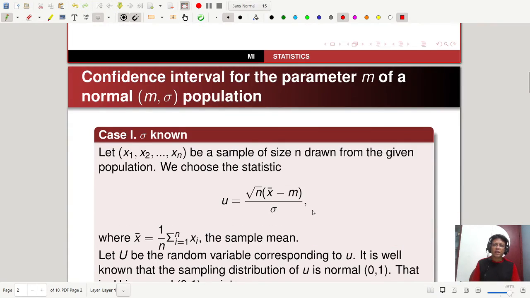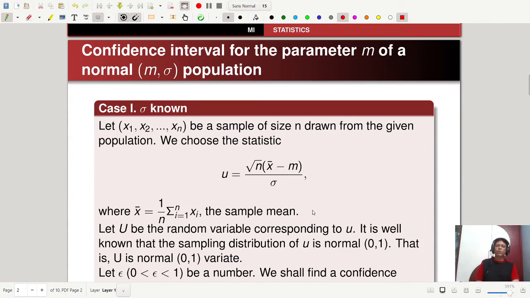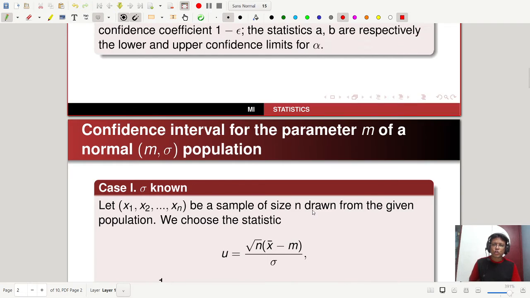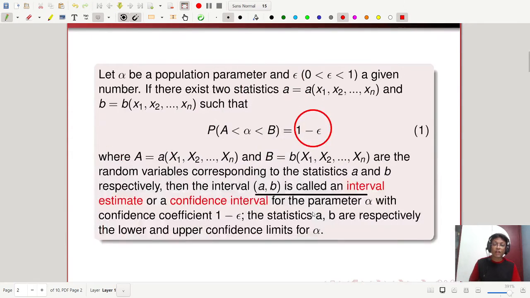Let us have some examples on that. Before that, let me explain one more thing. For epsilon, we have to choose it.